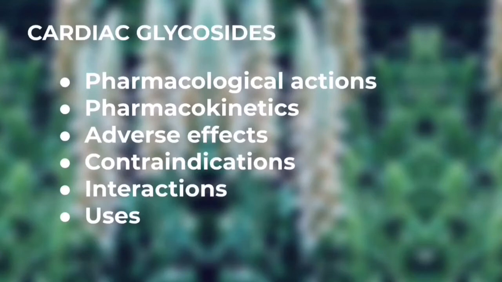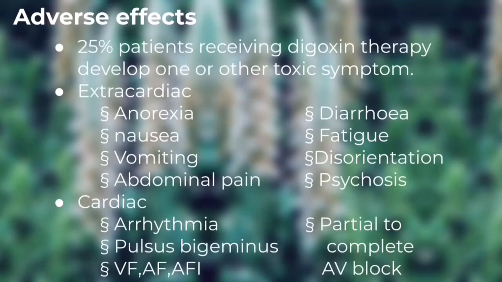Let's see what is in adverse effects. Adverse effects are very important to know, as you need to know about the use of a drug. In adverse effects of digoxin, 25% of patients receiving digoxin therapy develop one or other toxic symptom. This is divided into extracardiac and cardiac.